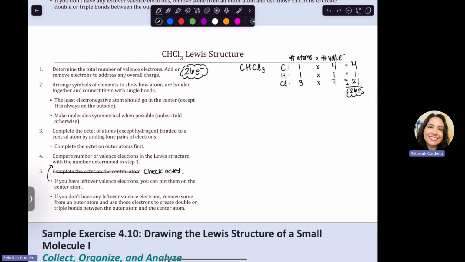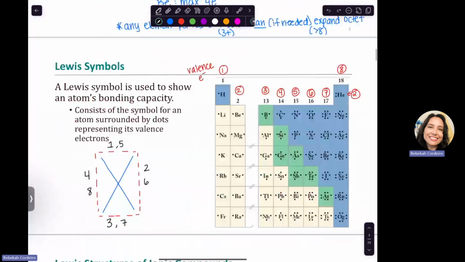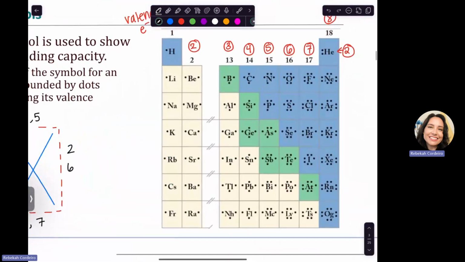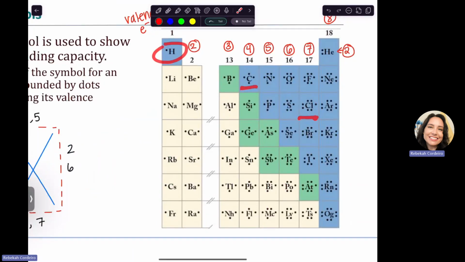The least electronegative should go in the center, except hydrogen always has to be on the outside. So if we go to the periodic table, least electronegative is going to be farthest to the left, essentially. So we have hydrogen cannot be in the center. So carbon versus chlorine. Now, if you're looking, you're like, hey, well, chlorine is lower. For this one, just focus on whoever's furthest to the left.